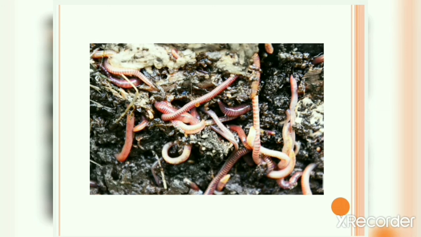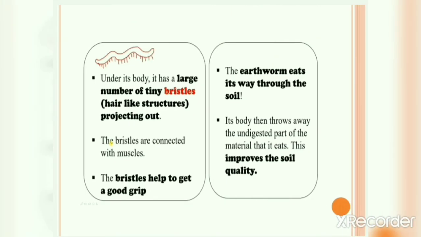Under its body it has a large number of tiny bristles like this one, hair-like structures projecting out. The bristles are connected with muscles and these bristles help to get a good grip, and that is why the earthworm can fix itself in the soil. Now the earthworm eats its way through the soil. Its body then throws away the undigested part of the material that it eats. This improves the soil quality. Earthworm is also called the farmer's friend.